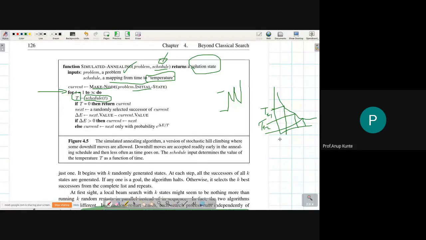So this is my small t1 on the x-axis. Then this is my small t2, so some time instance t2. After some schedule of scheduled time instances, I will be looking at what is the corresponding value in the schedule for the parameter capital T. Initially, this value is going to be very large.